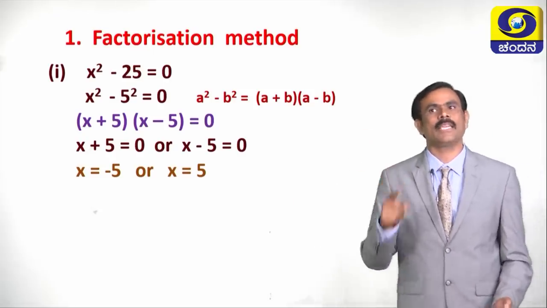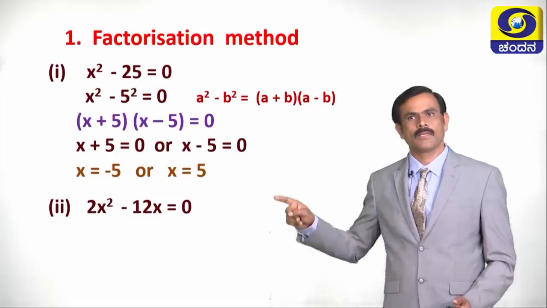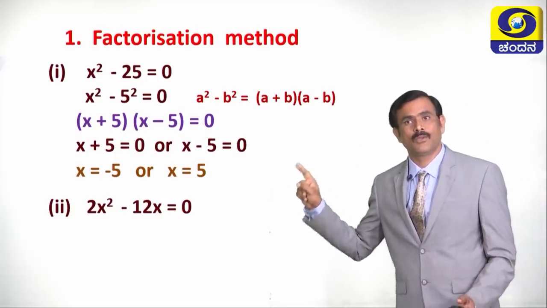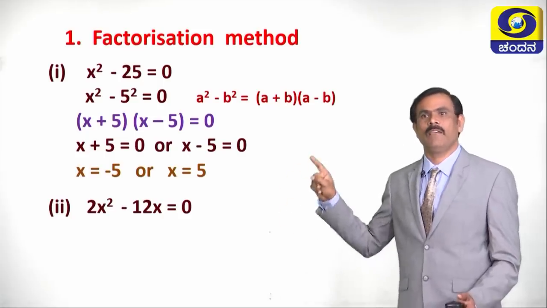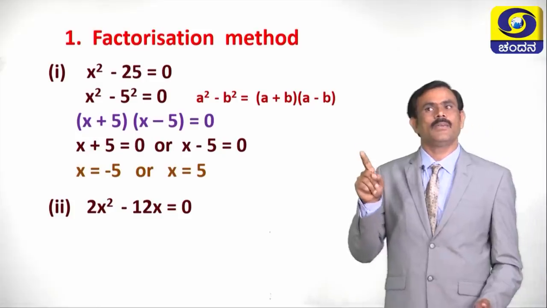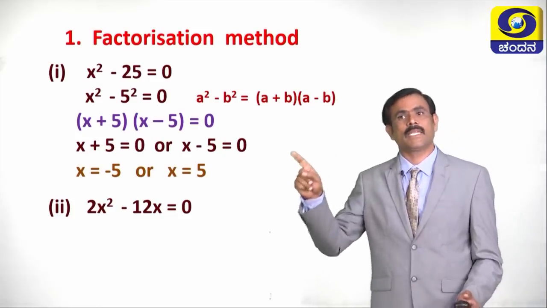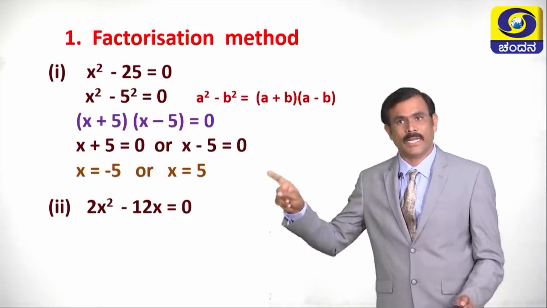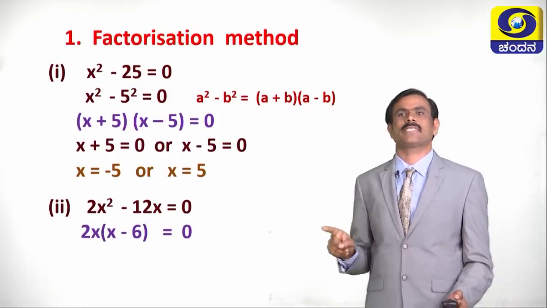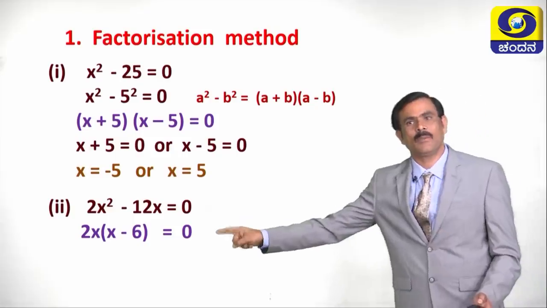Children, let us take one more problem. See the problem. What is the problem? The problem is 2x square minus 12x equals 0. Which number can we take common here? We can take 2x common. If we take 2x common, what does this equation become now?